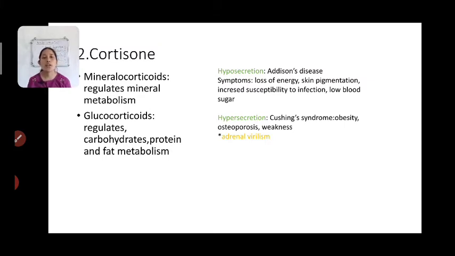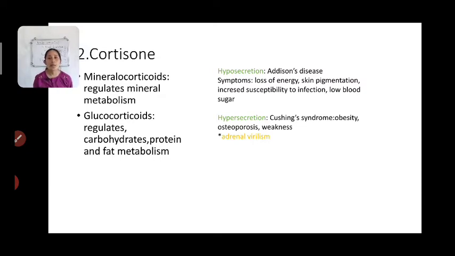Okay, now next one is your glucocorticoids. Glucocorticoids are anti-inflammatory in function. What do you mean by anti-inflammatory? Inflammation means swelling occurring in a certain region because of hyper stimulation of the immune system, right? Generally that happens in case of allergies and all, right?